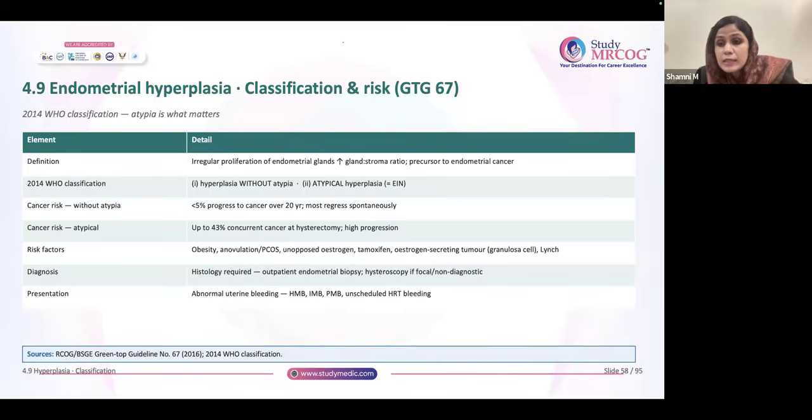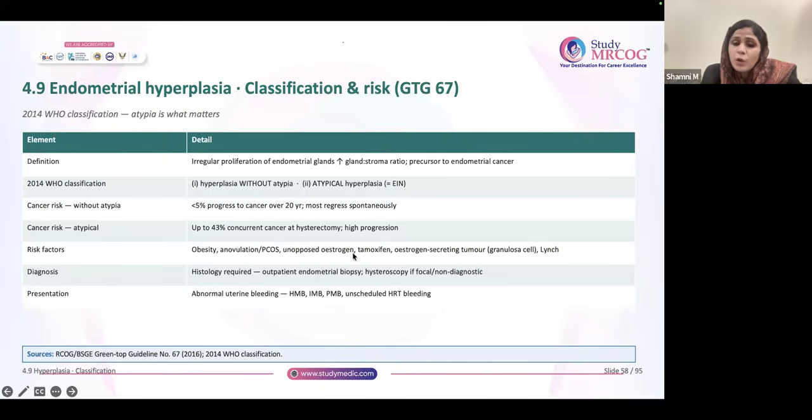So there is a 43% chance of concurrent endometrial CA at the time of diagnosis of atypia, and a 4% chance of ovarian cancer. This figure is important: 43% endometrial CA, 4% ovarian CA for atypia. And the risk of progression is generally said as 23%. Risk factors include obesity, anovulation, unopposed estrogen, tamoxifen, any granulosa cell tumor, which are estrogen secreting tumors, and family history like Lynch syndrome.